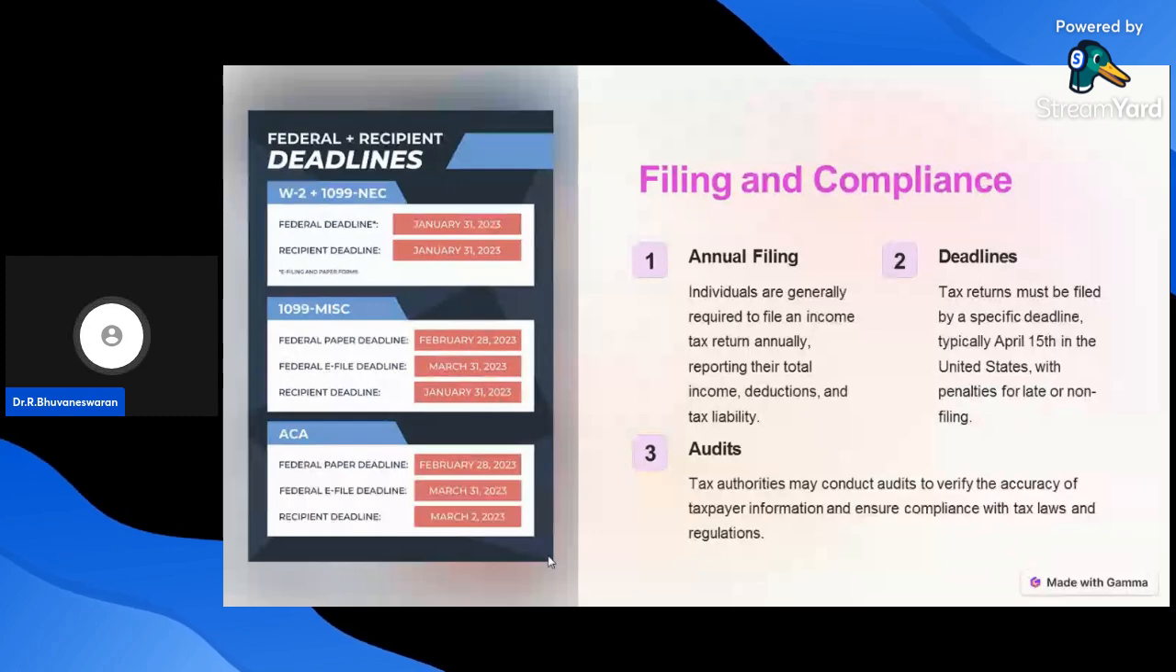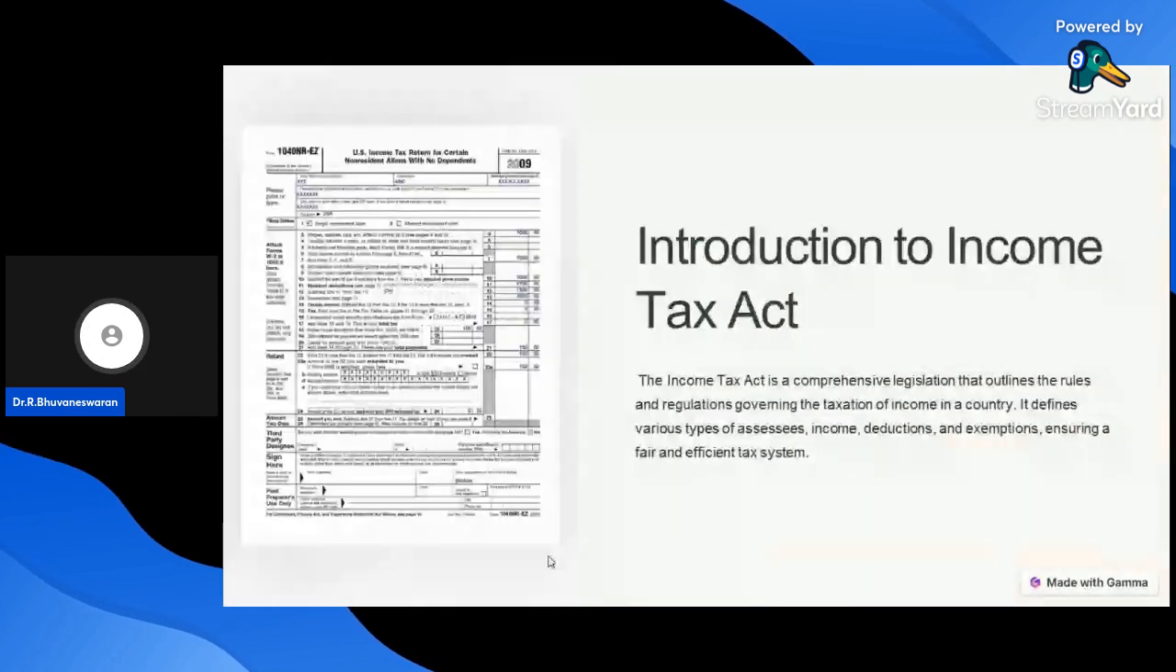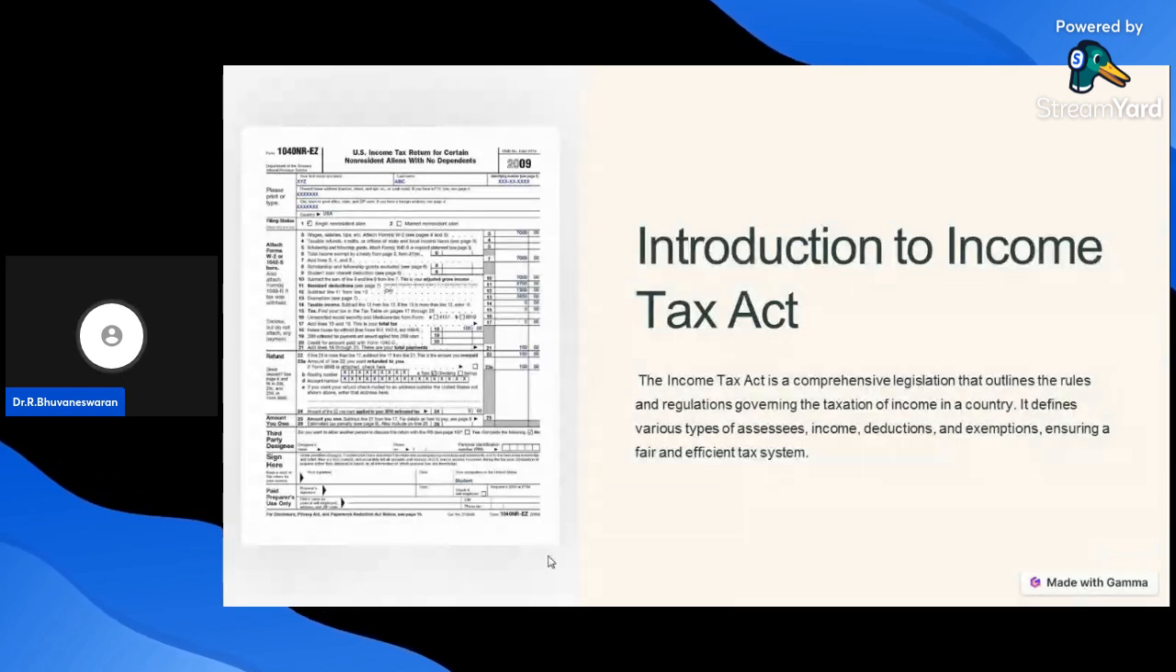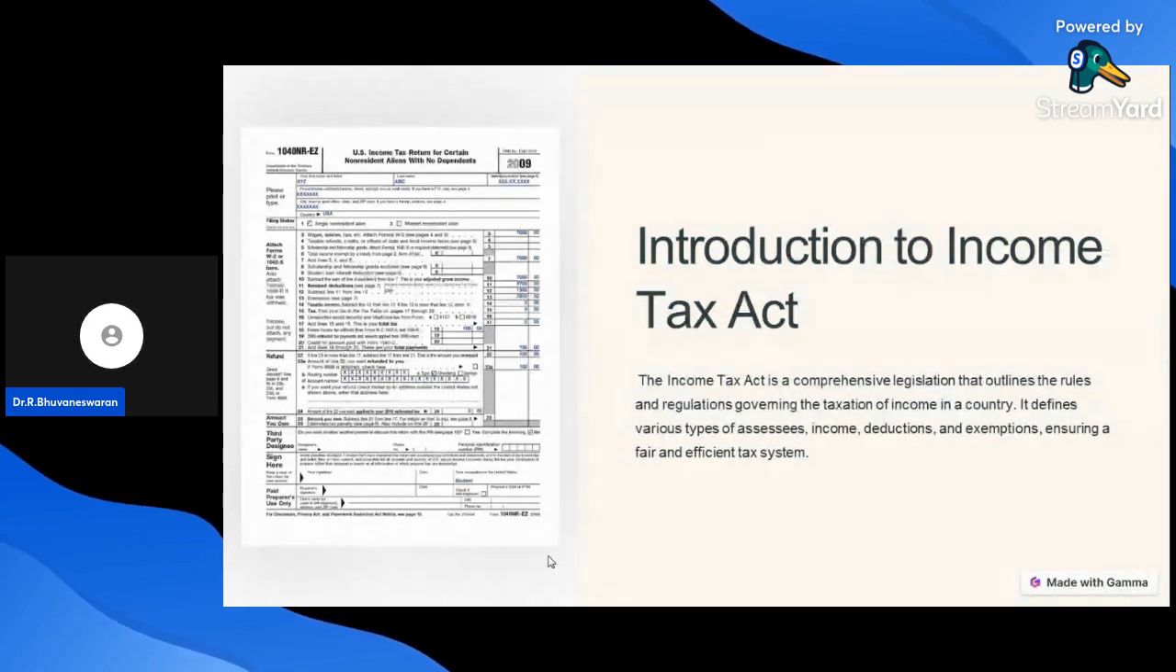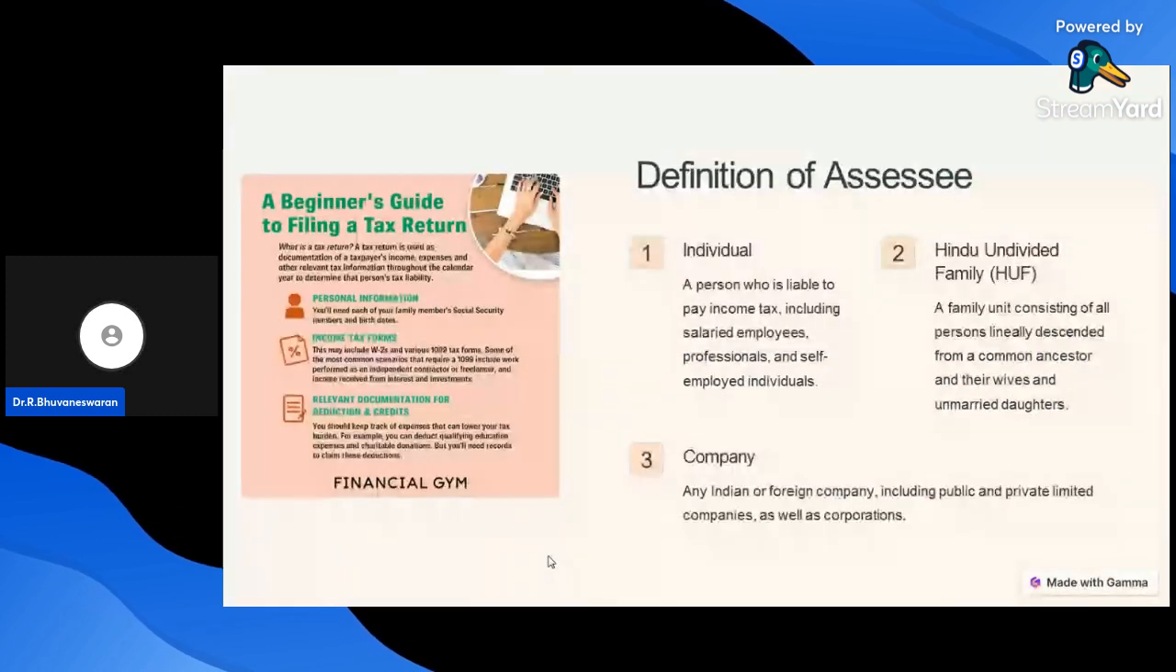Next one, introduction to the Income Tax Act. The Income Tax Act is comprehensive legislation that outlines the rules and regulations governing the taxation of income in a country. It defines the various types of incomes, deductions, and exemptions, ensuring a fair and efficient tax system. Next one, definition of assessee. There are different types of assessee: individual, Hindu undivided family, and company.